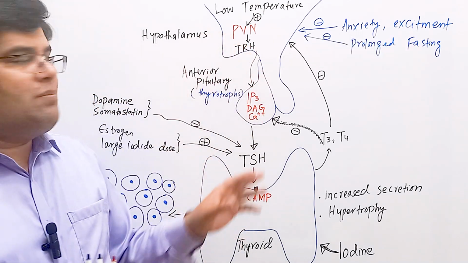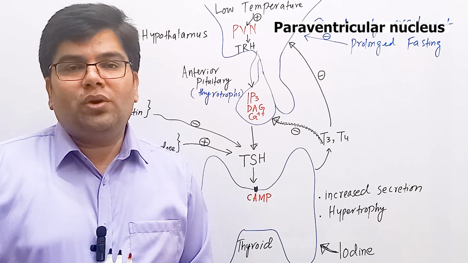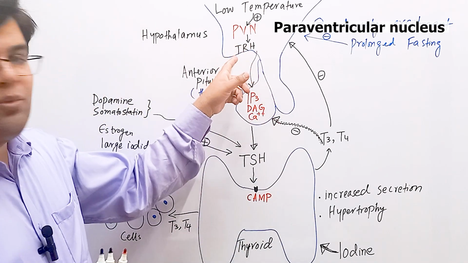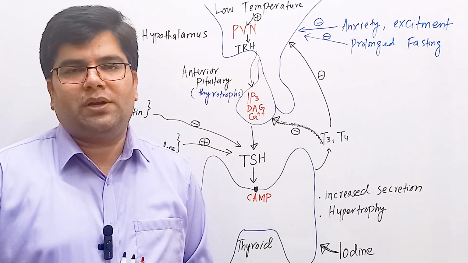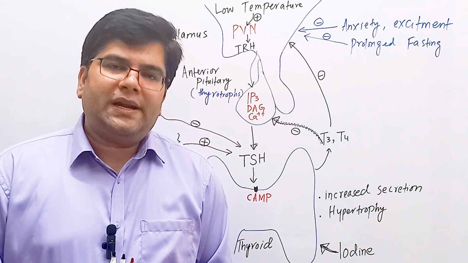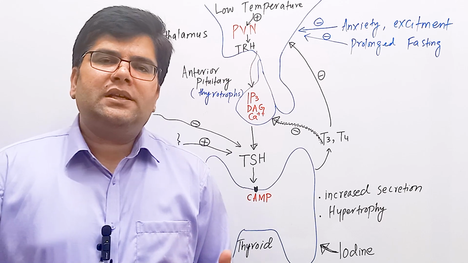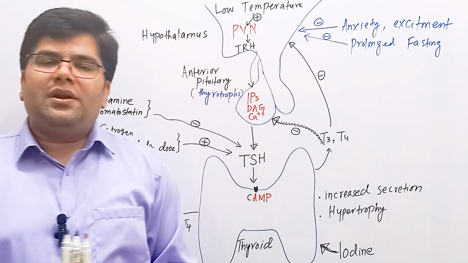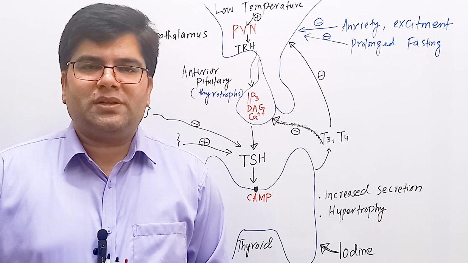A nucleus in the hypothalamus called the paraventricular nucleus is stimulated by low temperatures and then increases the production of TRH, which stimulates the anterior pituitary to increase the production of thyroid stimulating hormone. It has been observed experimentally in rats that when they are exposed to low temperatures, there is an increase in production of thyrotropin releasing hormone, which increases their body metabolism up to 50%.